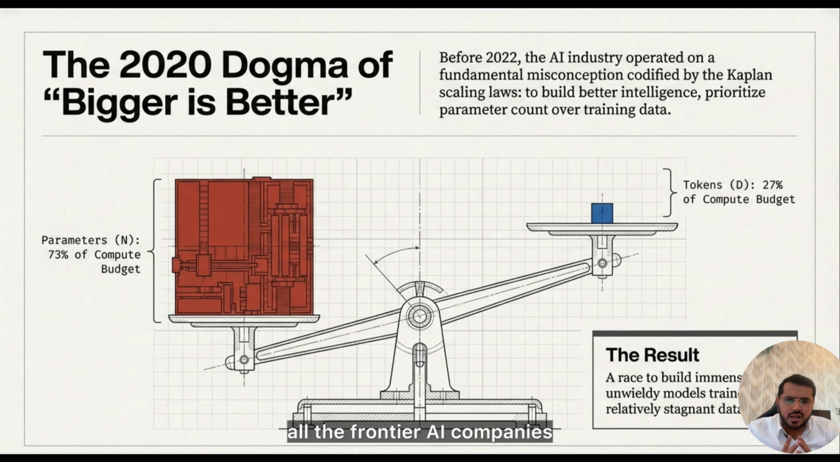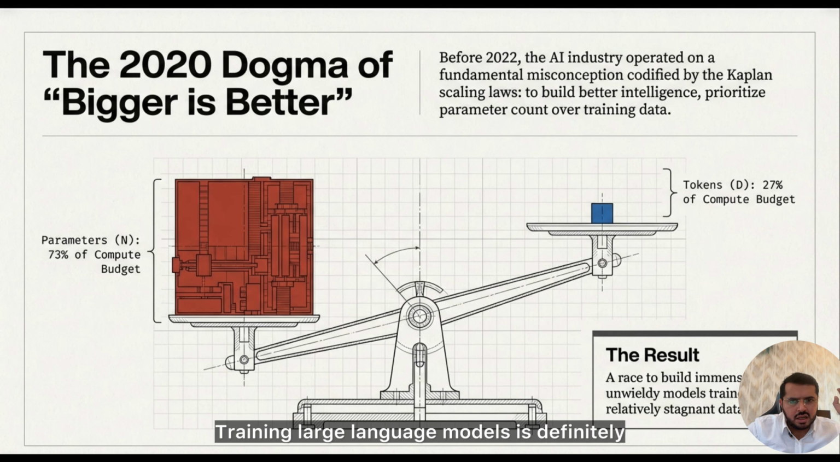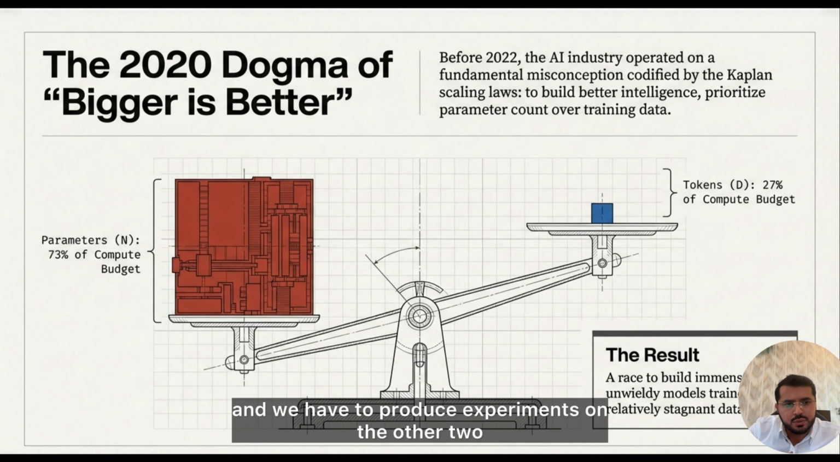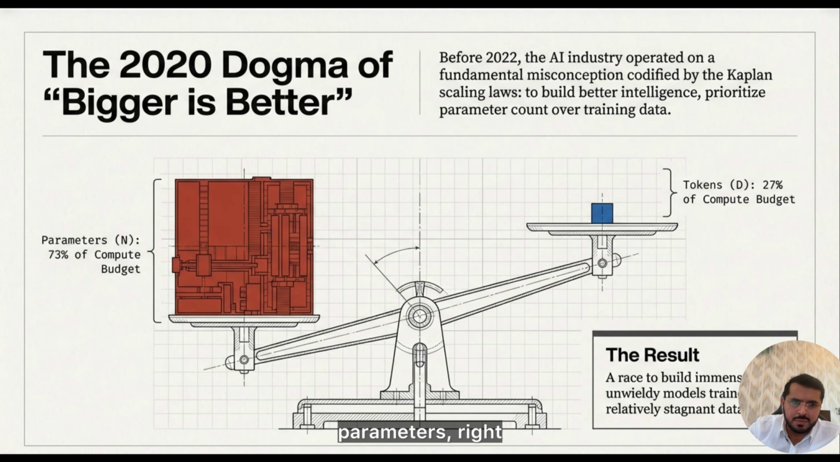All the frontier AI companies had a strict budget on the compute. So compute was constrained, right? Training large language models is definitely limited by compute, even today. We have three axes of scaling: the training data, the model parameters, and the compute. So for all of the experiments that are done in the paper, we have to fixate compute, and we have to run experiments on the other two parameters, right?